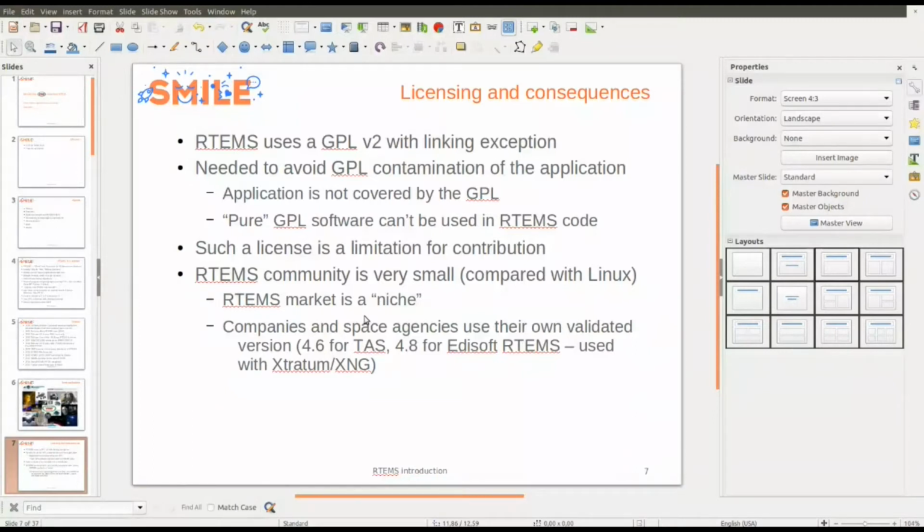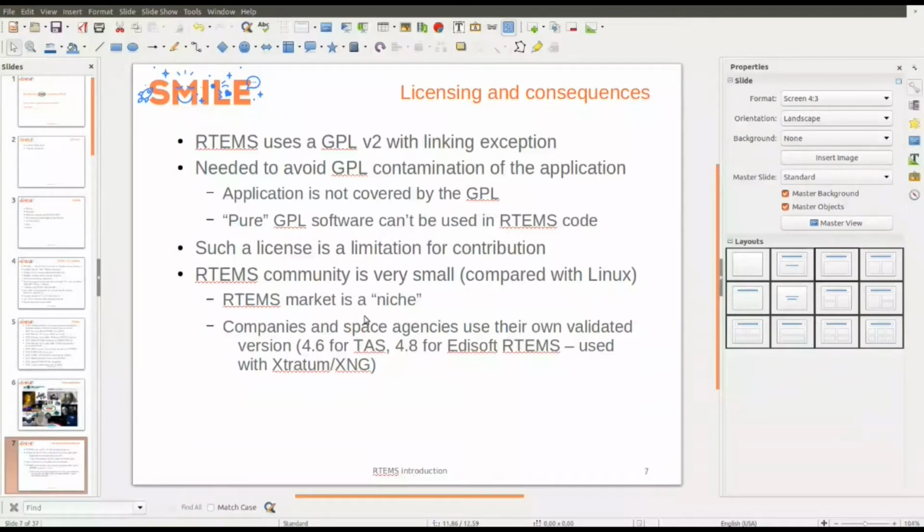But there is a drawback: pure GPL software cannot be used in RTEMS code, so it's a problem for contribution. In operating systems such as Linux, or components of the Linux world, you can get code from another GPL project and contribute it and port it to Linux. It's not possible to do that with RTEMS. It's possible technically, but it's not legal.